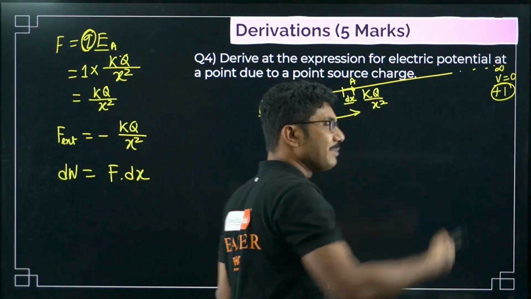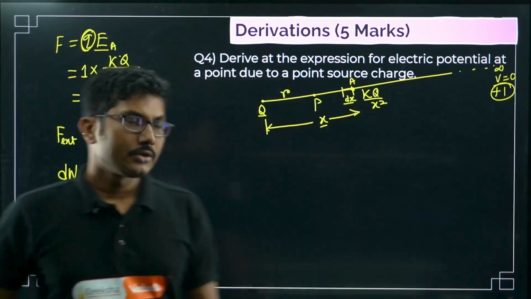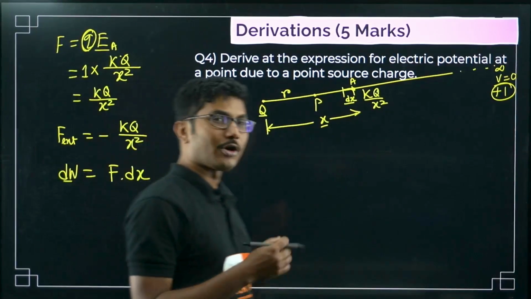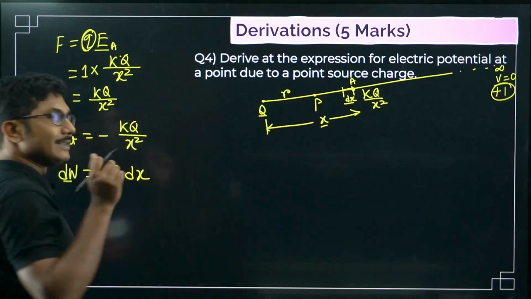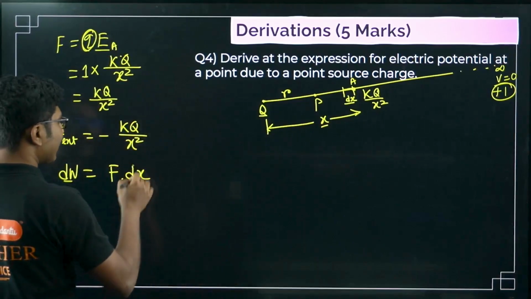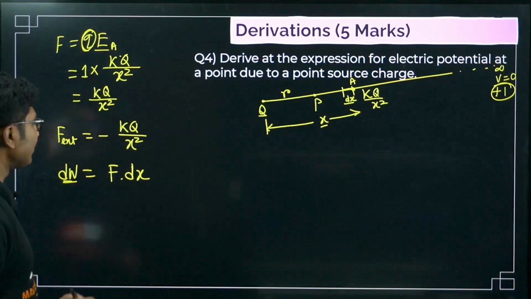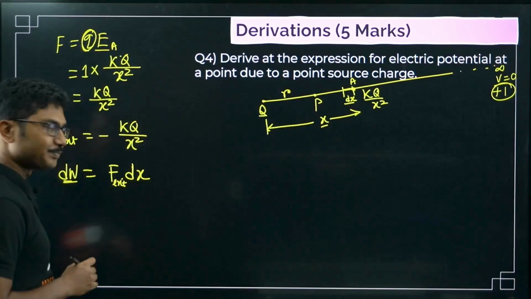Because it is moving in the same direction, theta is 0, cos theta is 1, so it is just F into dx. It is a small work done because the distance that we are moving is small. It's a differential, right? This is a trick that we use in physics. So dW is equal to F external into dx.